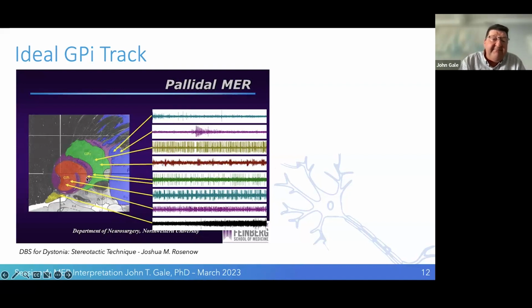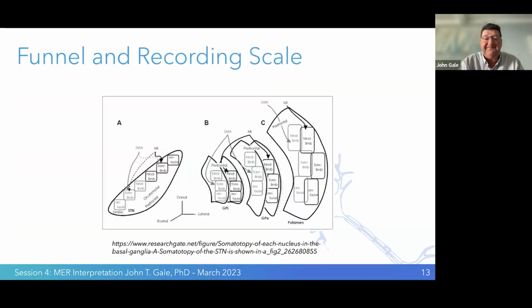And then in between the GPE and the GPI, we have what's called our border cells, which is a regularity in pattern. We see this, a very distinctive classic border cell. And then we can see we enter GPI, and we have these bursters here. And then we have a different type of pattern, as I discussed as well. So these different trajectories allow us to see different types of activities and help us orient as we're doing trajectories.